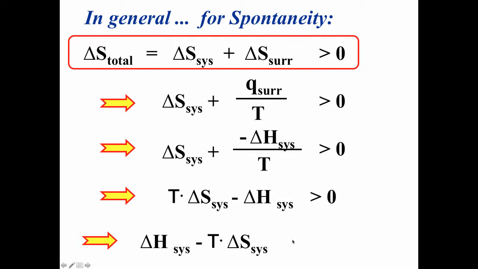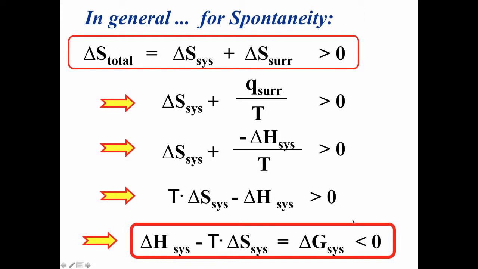And that, delta H minus T delta S, is what we now refer to as delta G, the Gibbs free energy change, and that is less than 0 because the sign of the inequality reverses after we multiply by negative 1. So this is what Gibbs actually recognized, is that we can look at one quantity called G or delta G that describes what's going on thermochemically, and it's a composite of the enthalpy changes delta H, the entropy changes delta S, and the temperature that the system is at.